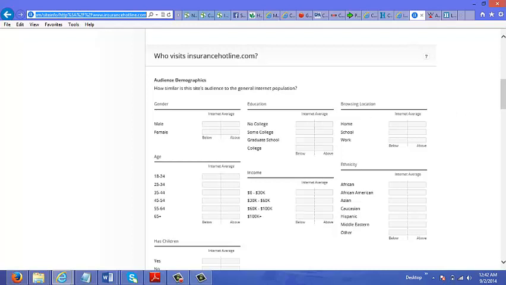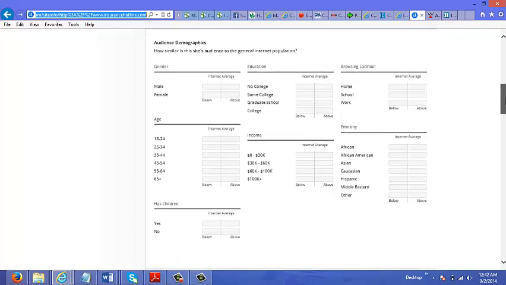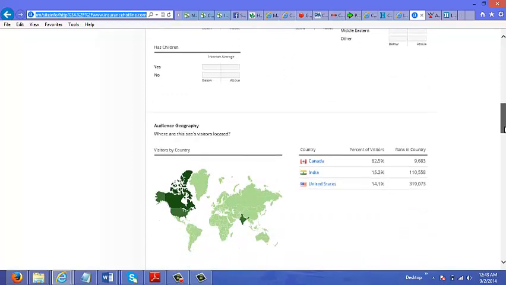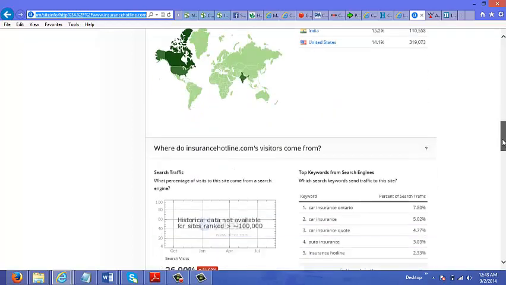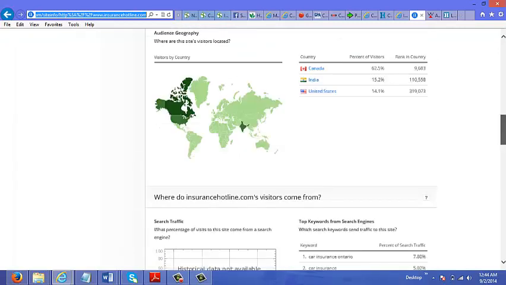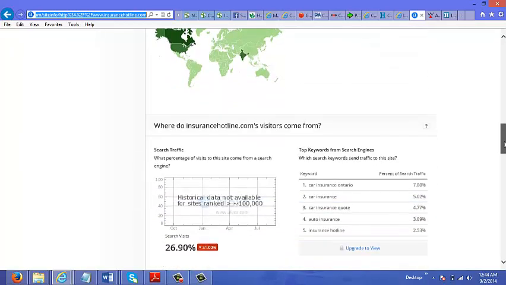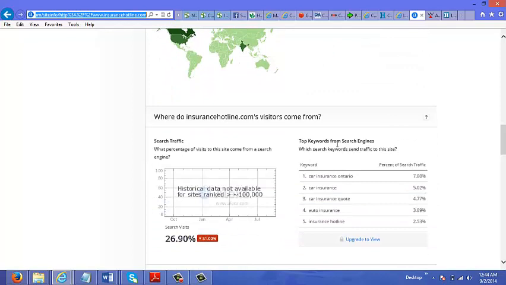But unfortunately for this insurance offer, they don't really have enough demographics on here for you to get information from. Again, you can see that the majority of the people come from Canada, and you could also see the top keywords that were used to go to this site.